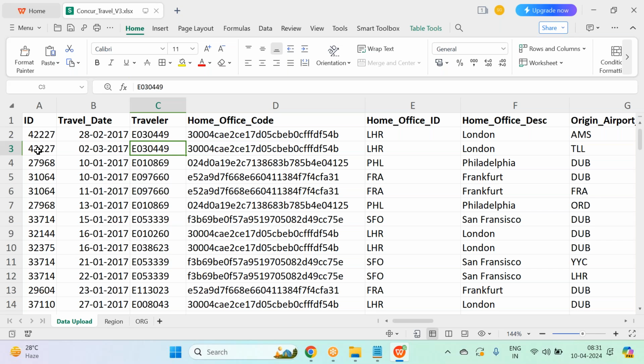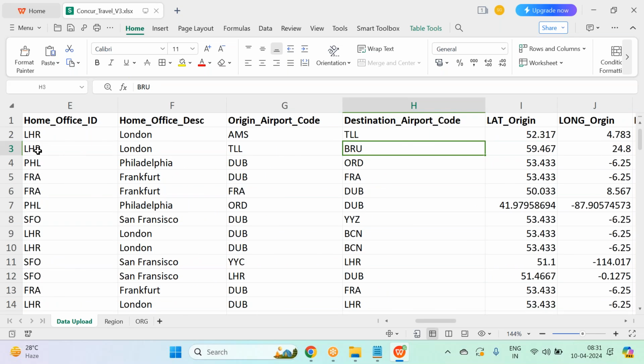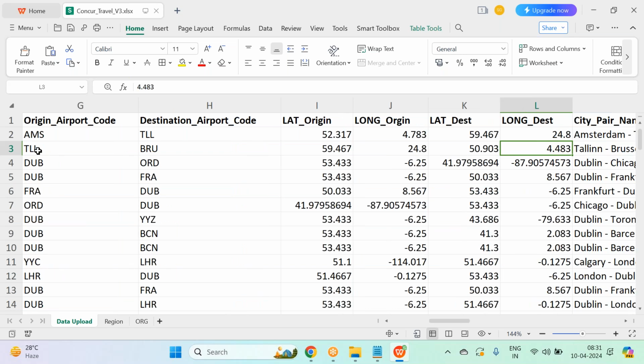You see all the details of travel, like home office code, home office ID of the travel, which means which office location this traveler belongs to. This means this company operates from multiple locations, guys. So this traveler belongs to the London office. Then origin airport code, latitude and longitude of origins, latitude and longitude of destinations, coordinates of origin and destination.